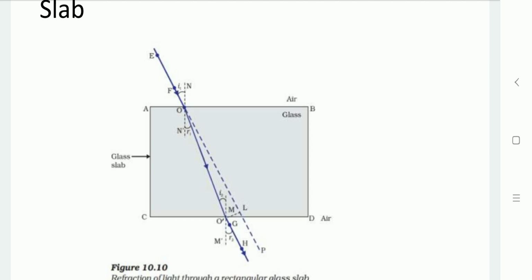After passing through the glass medium, the ray again moves in the air medium, which is known as the emergent ray.